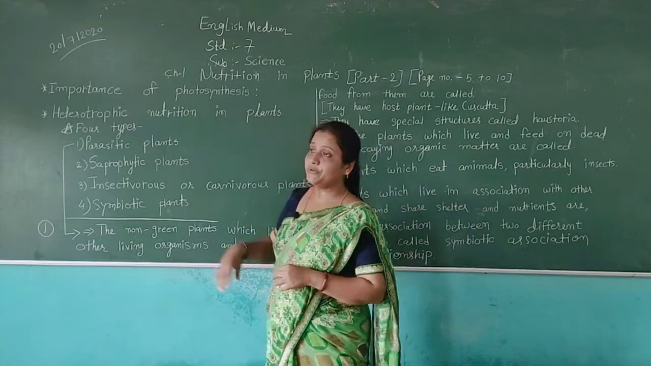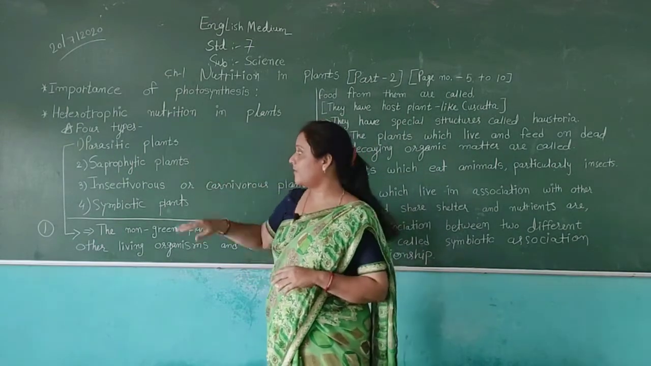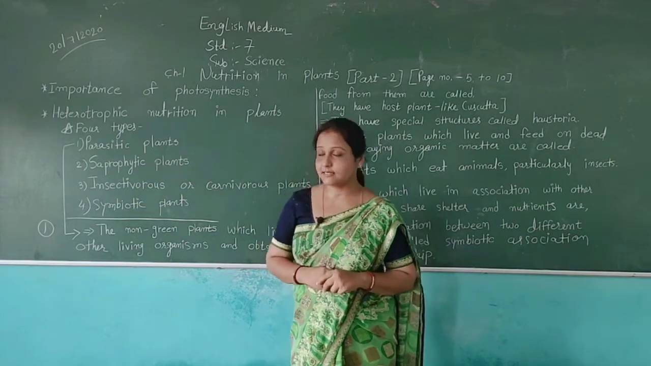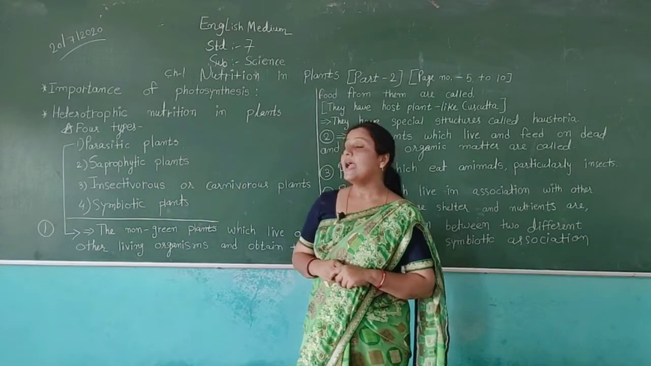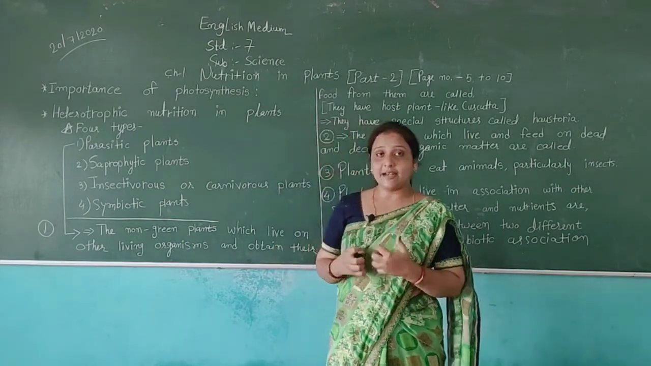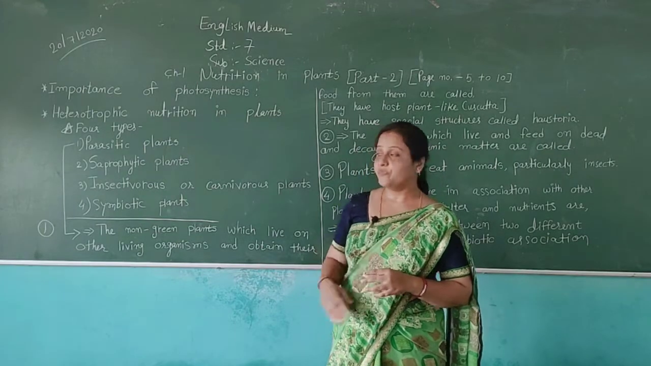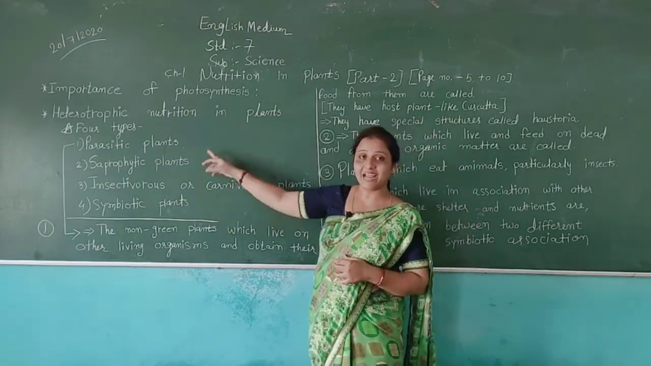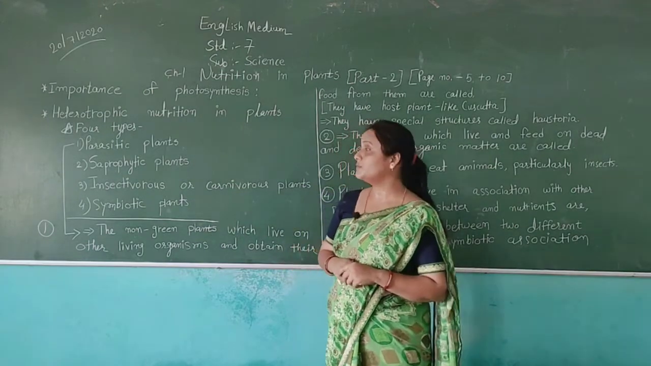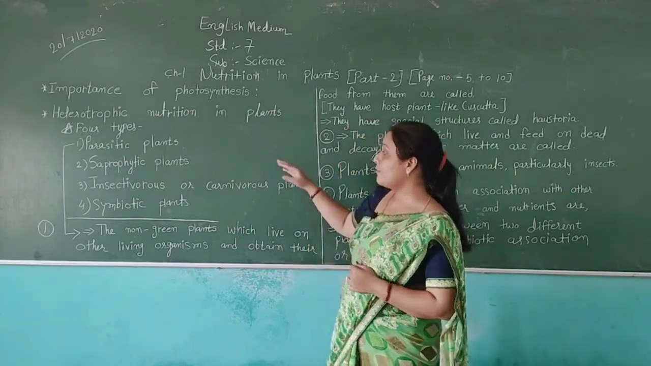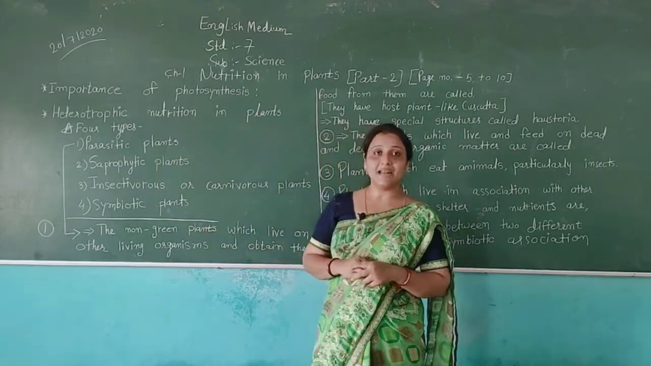In heterotrophic nutrition, we have 4 types of plants. First, parasitic plants, then saprophytic plants, then insectivorous or carnivorous plants, and then symbiotic plants. We have these 4 different types of plants in heterotrophic nutrition. Now first, parasitic plants. What is the meaning of parasitic plants?